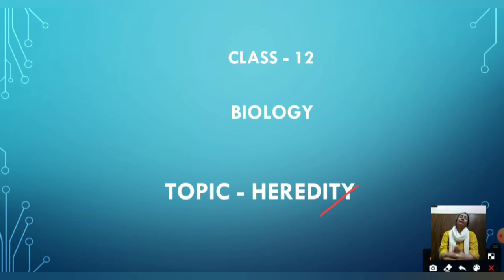To define the word heredity, first of all, we should know about the hereditary characters that we came to know from the previous pictures. We can say the characters or traits that pass from one generation to another generation are called hereditary characters, and the mechanism of passing on these traits from generation after generation is called heredity.